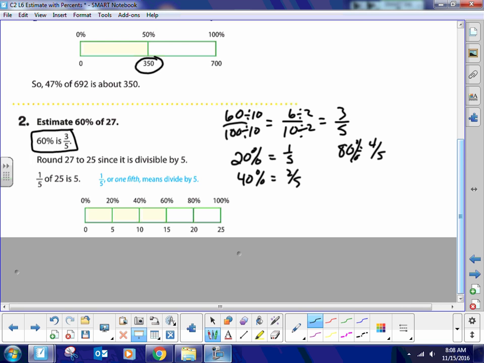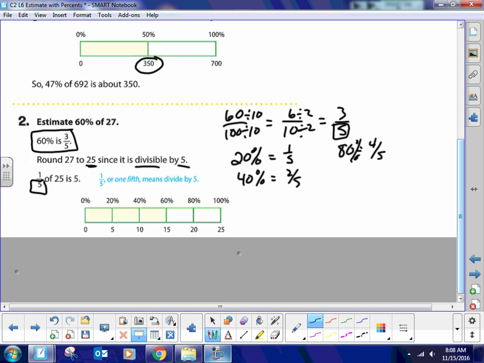So what they did is, instead of rounding 27 to 30 like I would have done, they rounded 27 down to 25, which is okay, because they want an easy number that is divisible by your denominator. This is the number that they're looking to divide by. 25 is easily divisible by 5, because that's our denominator here. That's what they're trying to show you: the compatible numbers are divisible by your denominator. That's very important. Compatible numbers are divisible by your denominator. That's what they mean by compatible numbers.